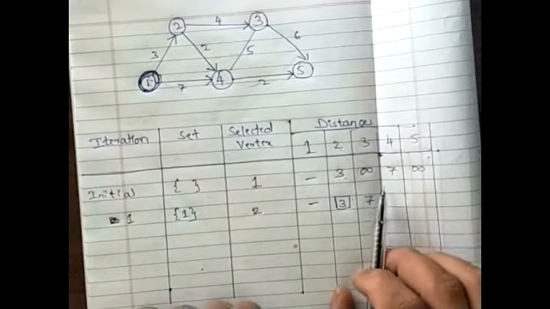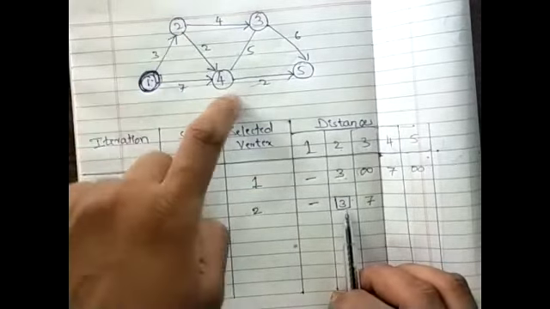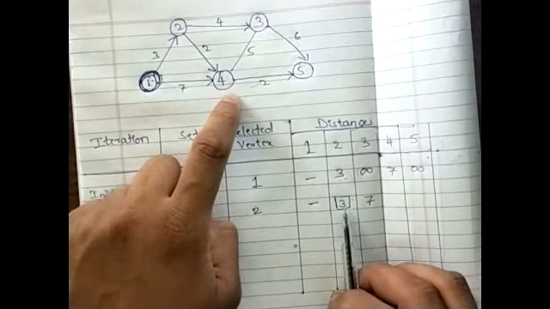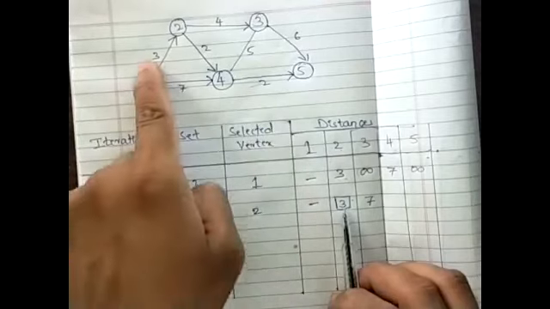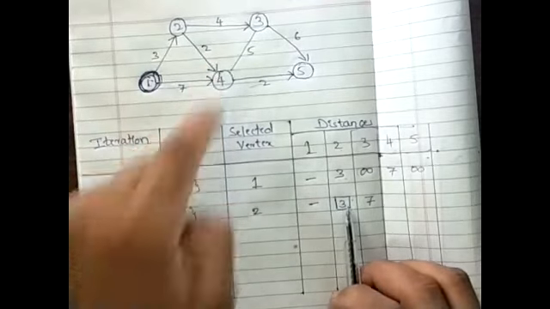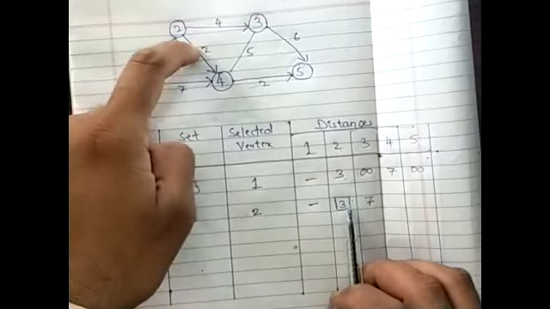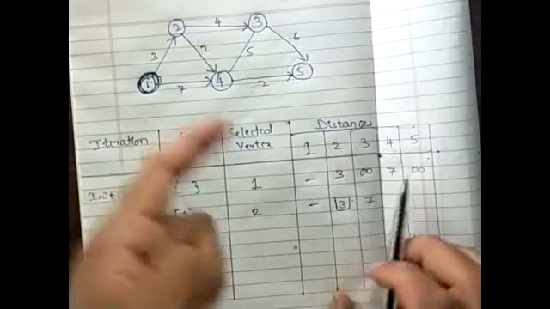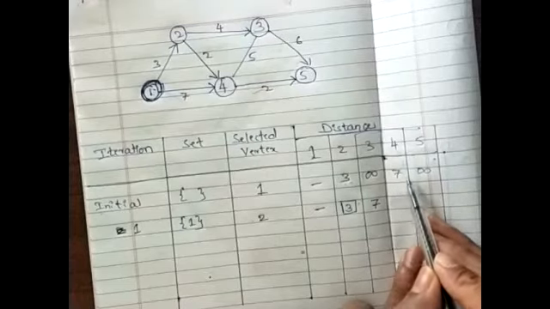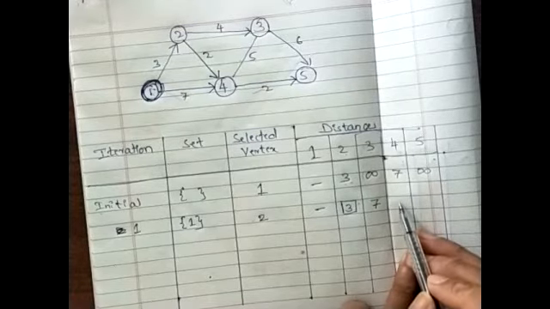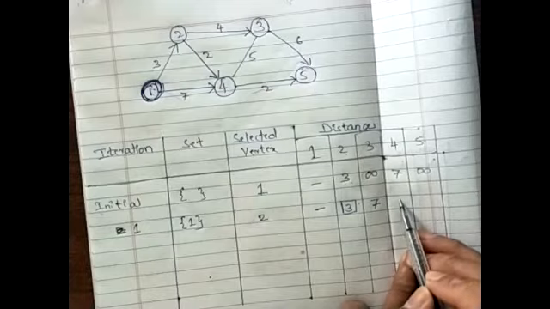Now I know that from 2 I can reach 4, and if I want to reach 4 via 1 to 2 and 2 to 4, then it is going to cost me 3 plus 2, that is 5. Is it shorter than the previous value? Yes. In that case, should I modify this particular 7 with the newest value 5 here? Yes, that is 5.